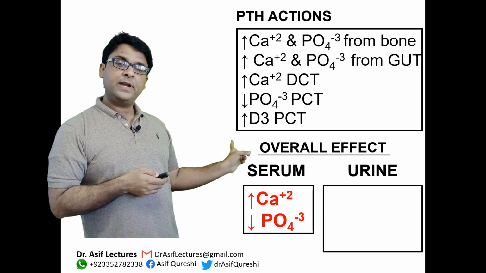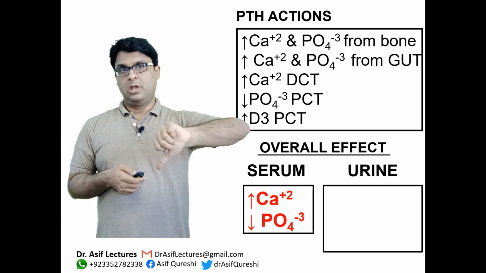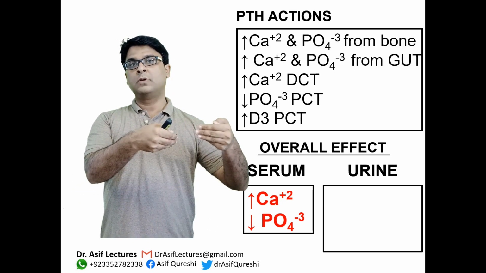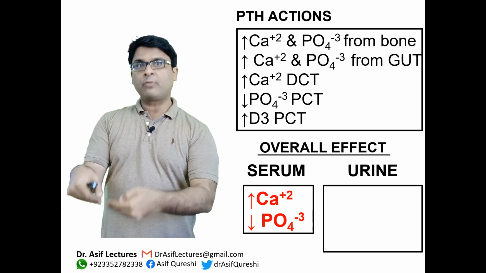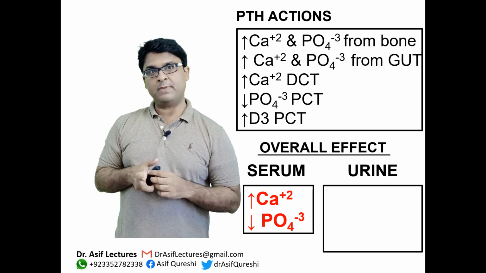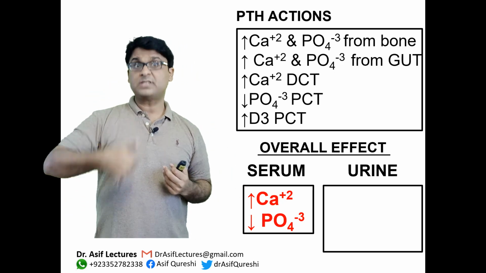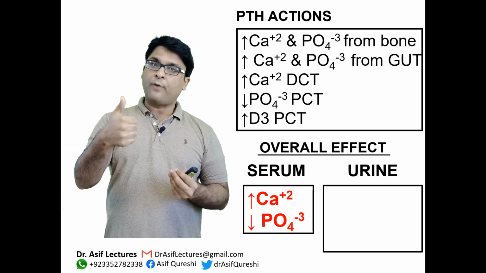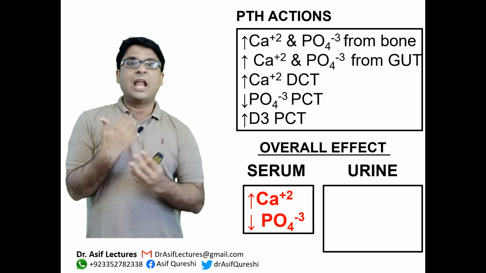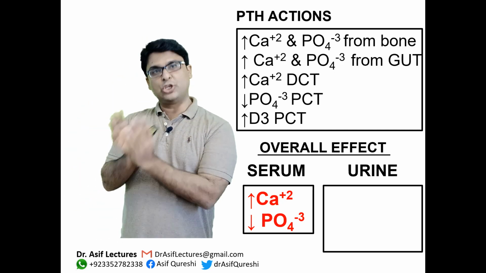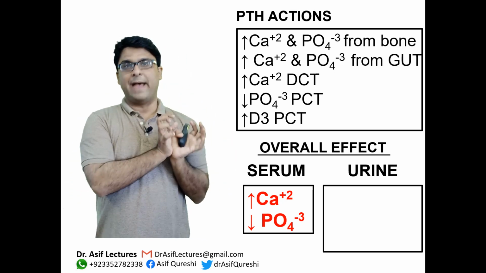And what happens to phosphate in the blood? It goes down, because PTH releases it from the bone, it gets it out from the gut, but then it throws it out in the kidney. You getting me? On the bone, increased phosphate by the action of PTH. From the gut, increased phosphate by the action of vitamin D. But ultimately what happens to phosphate? It gets out in the urine because it cannot be reabsorbed back.